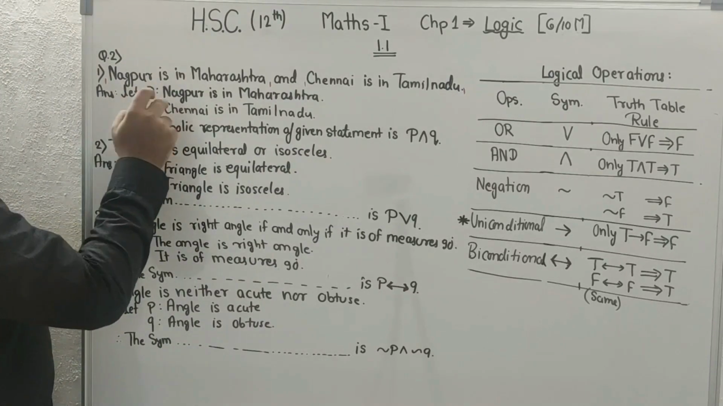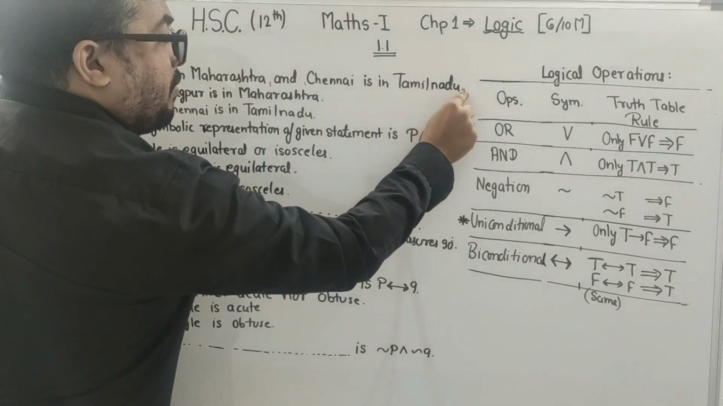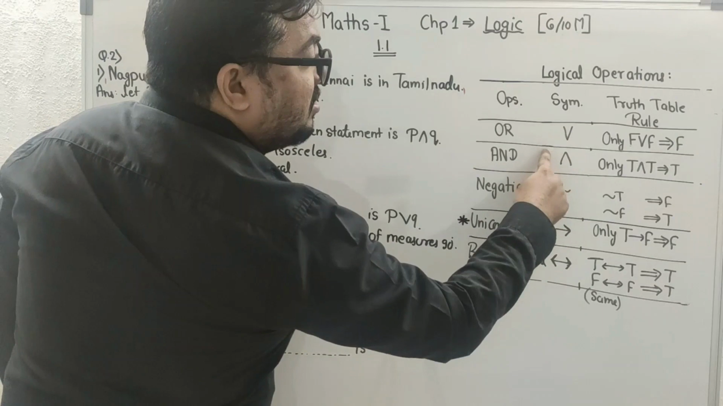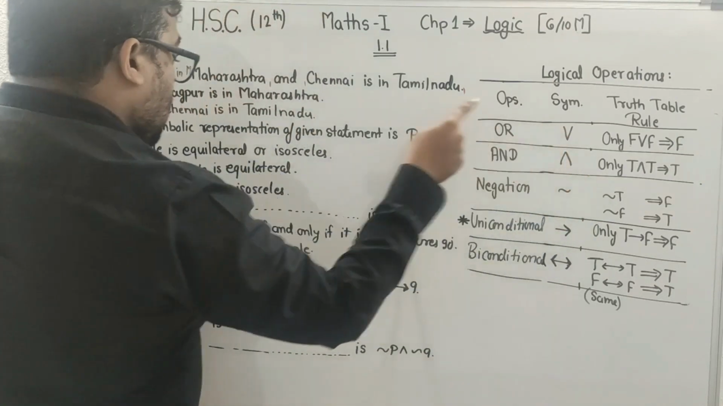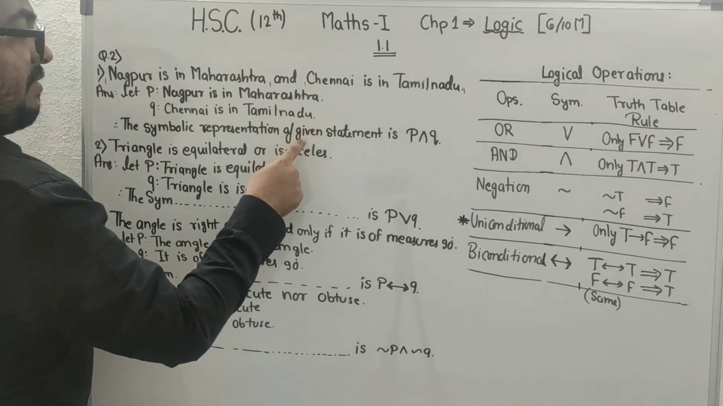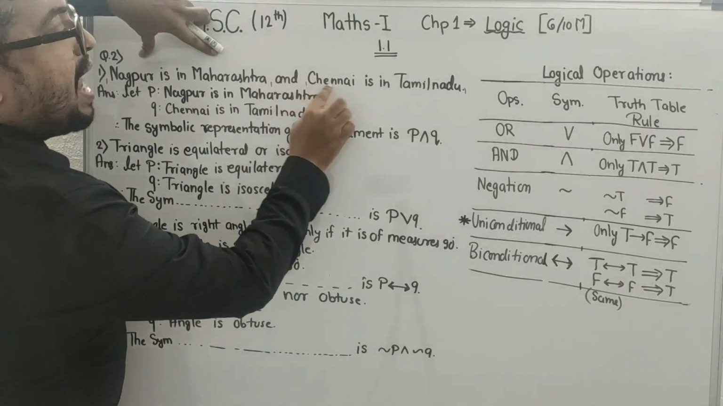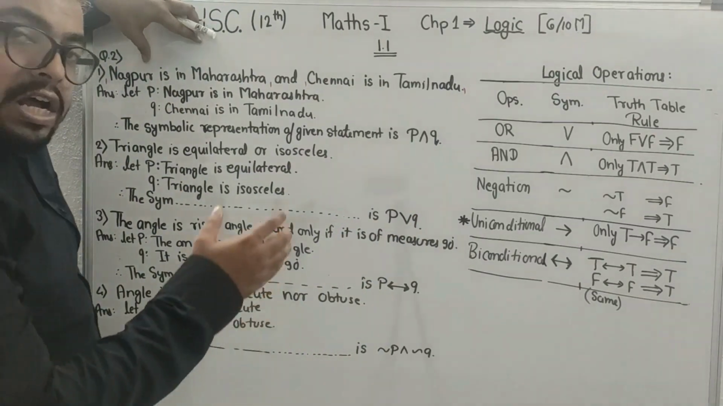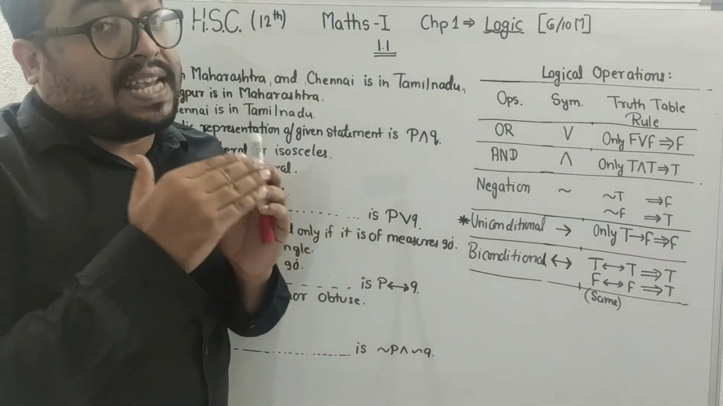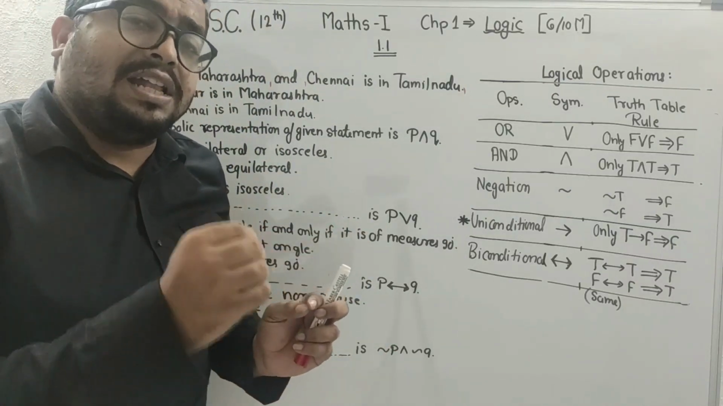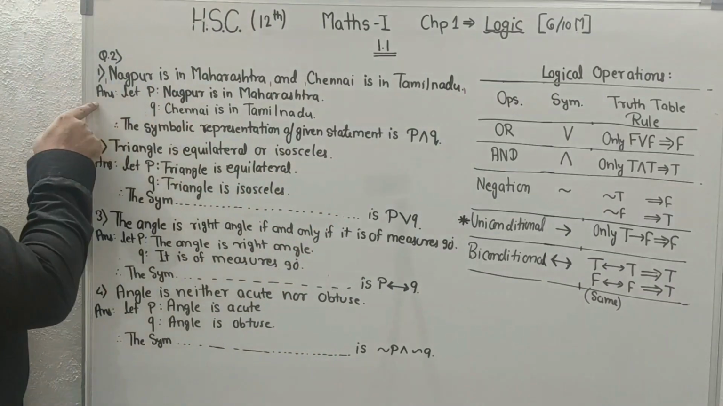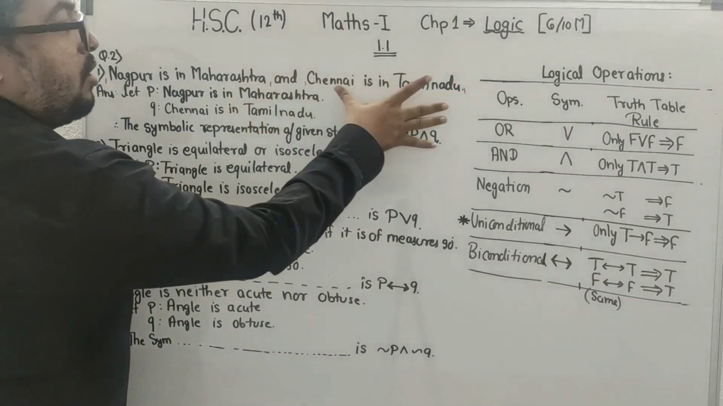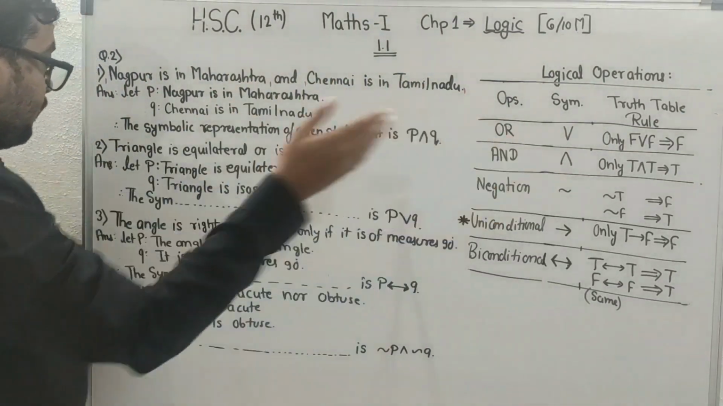And students, here the first statement and second statement have a conjunction like and. So for and, we will use this symbol. Okay? So the symbolic representation of the given statement becomes P and Q. We will assume the first statement, we will assume the second statement, and then we will just use the conjunction. Okay? This is your first question: P and Q. Let's move to our next question.